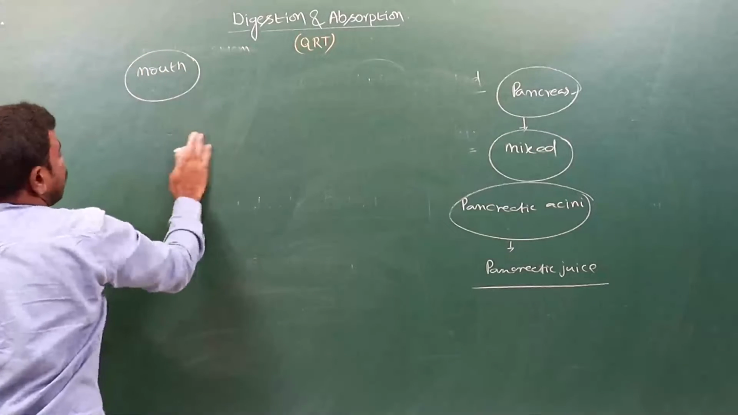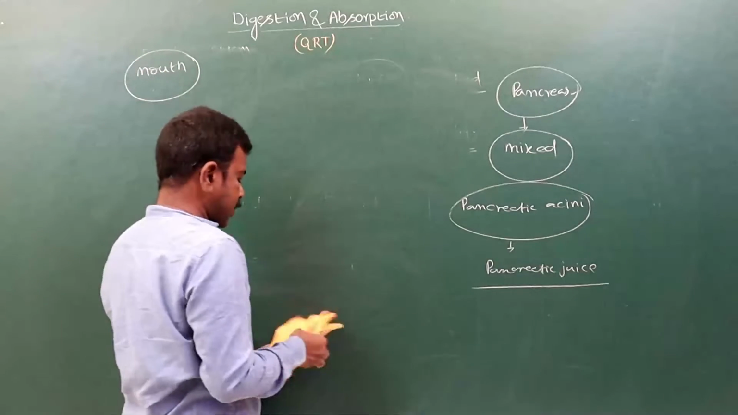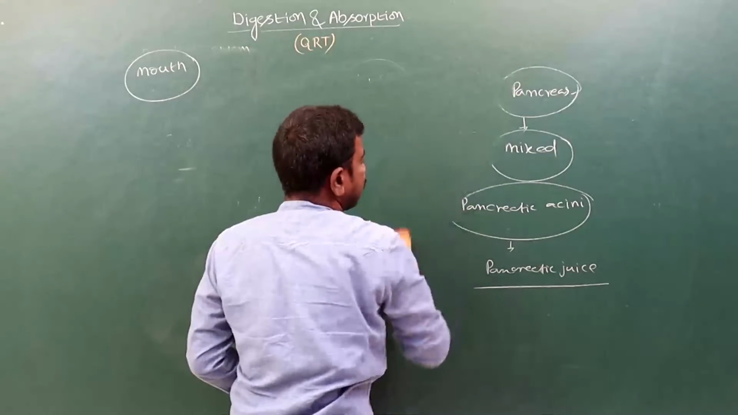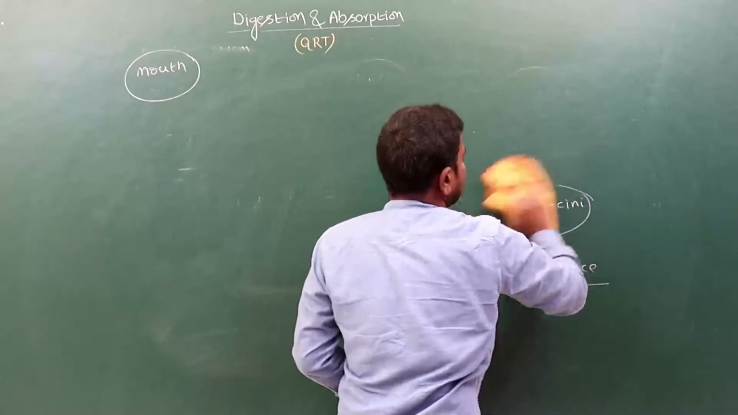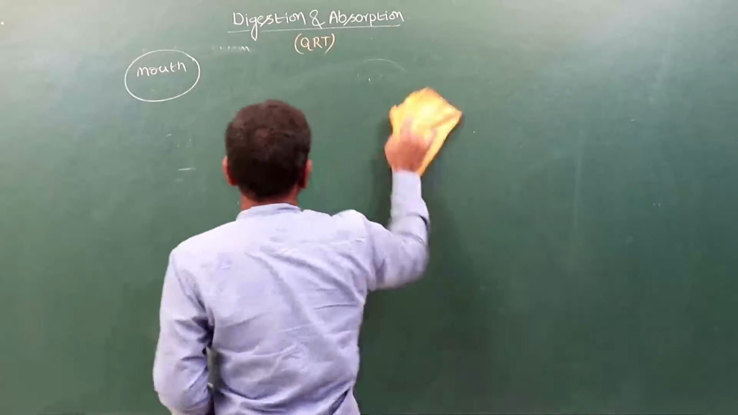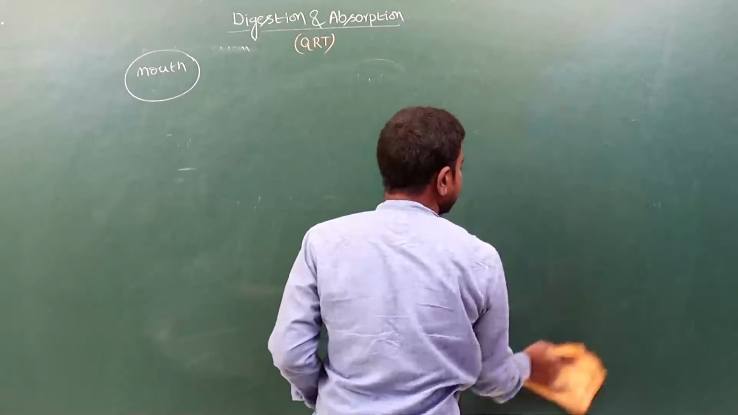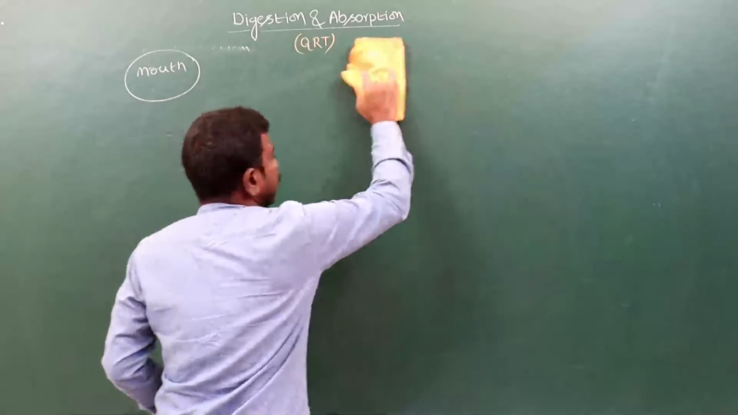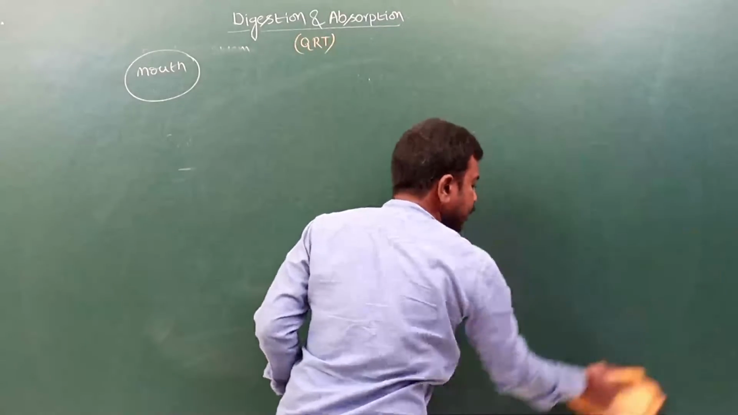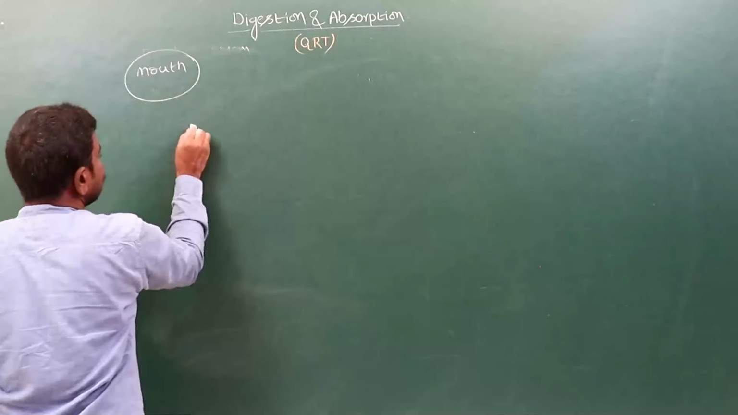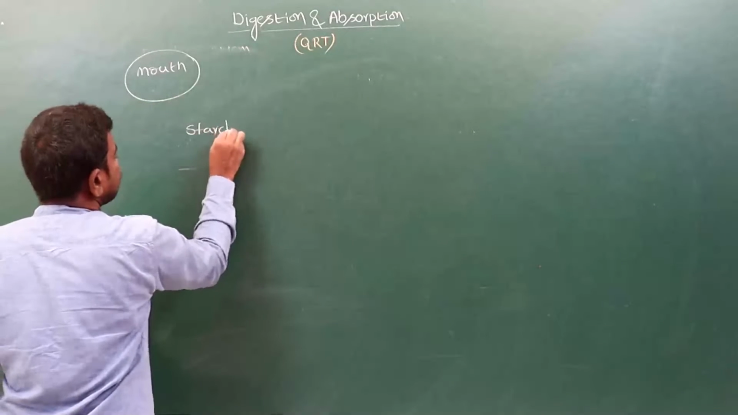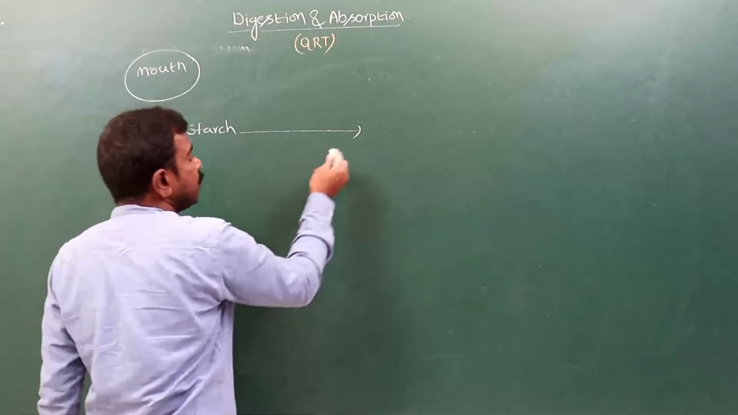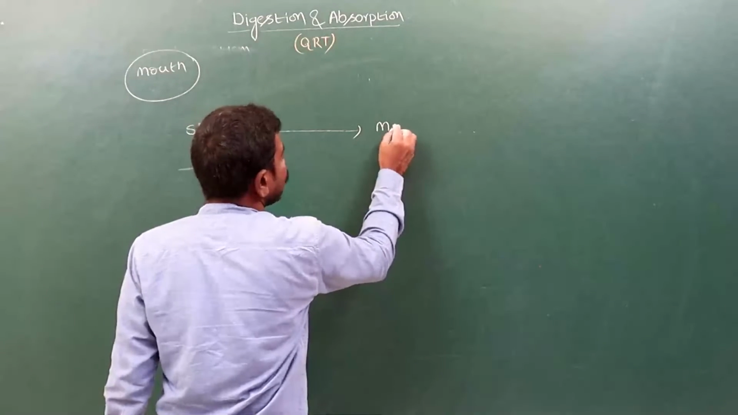In the mouth, there are salivary glands, na? The salivary gland secretes saliva. In the saliva, there is a salivary amylase enzyme present, na? That salivary amylase, or we can say ptyalin enzyme, digests the starch into maltose.